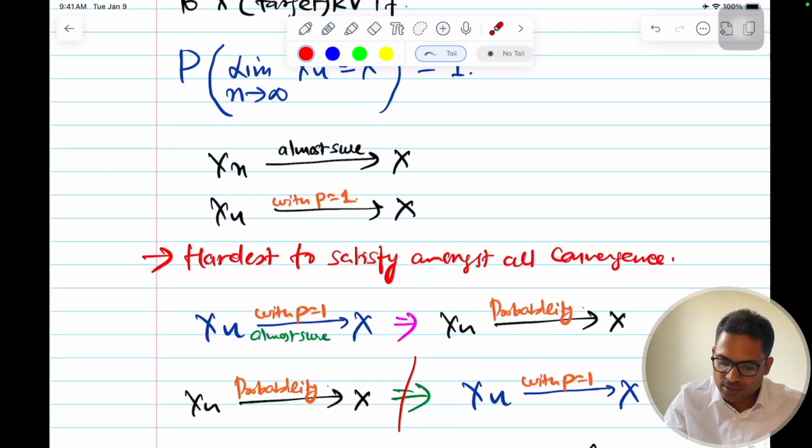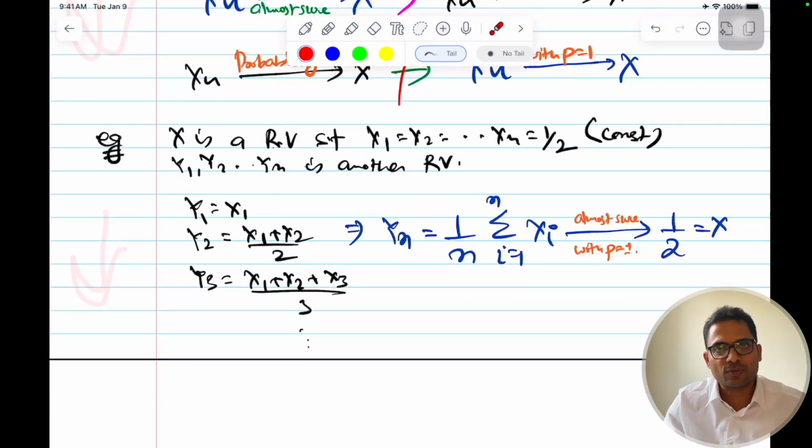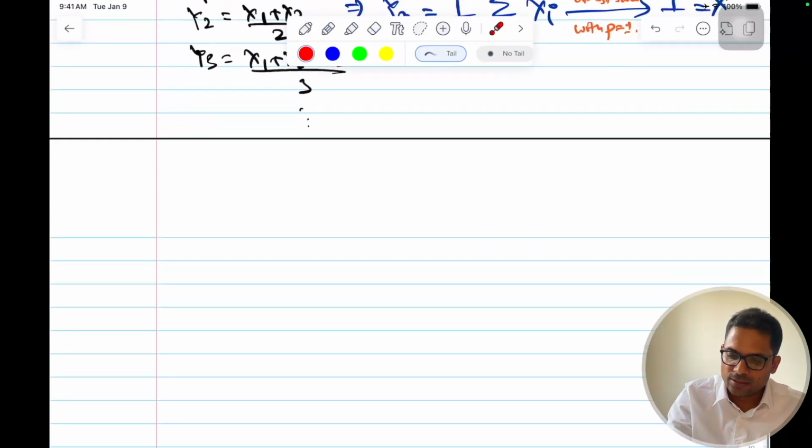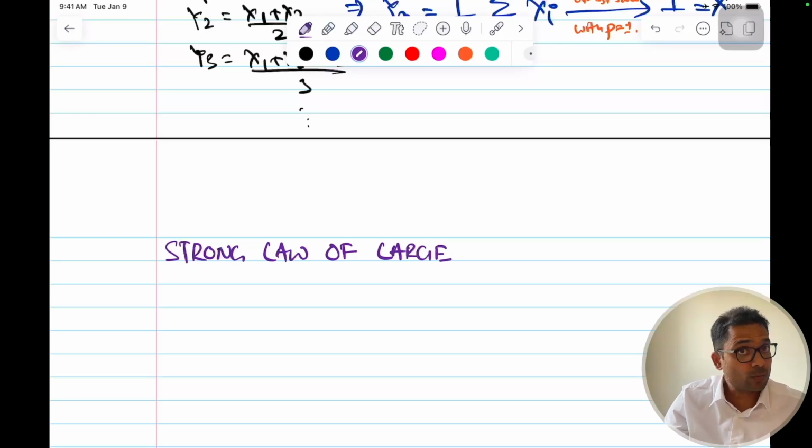Now let's use this to prove this is the application. The application of this is the strong law of large numbers. So that is the next topic. So let me write strong law, and this application will make it more clear what almost sure convergence means.